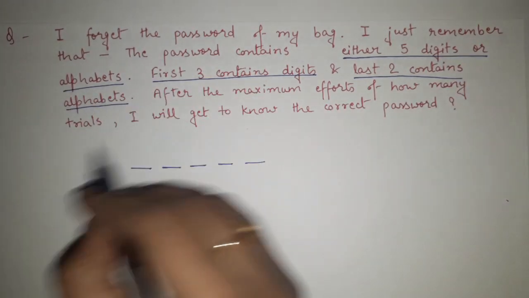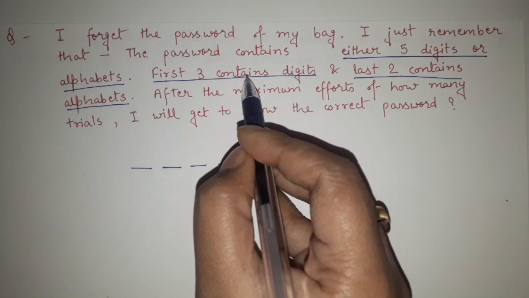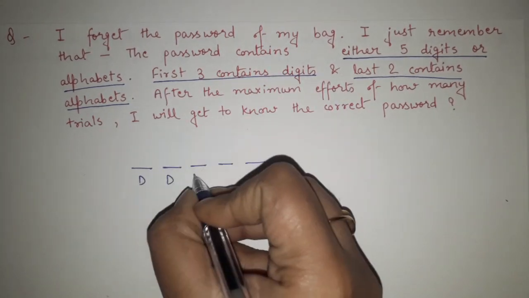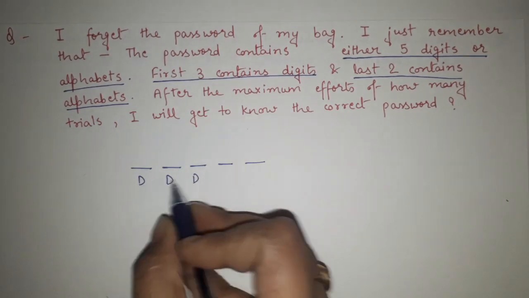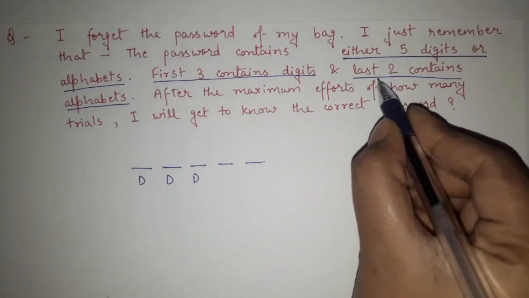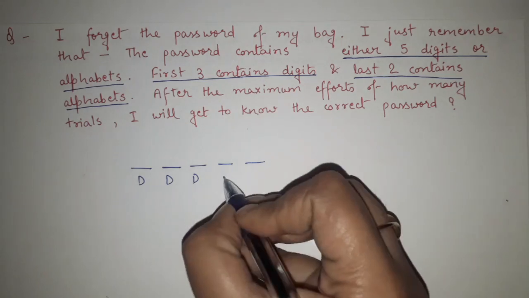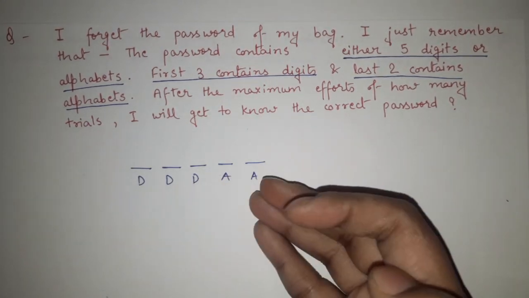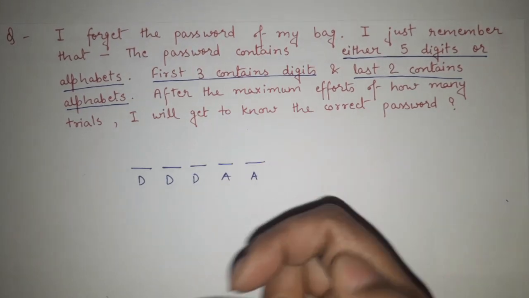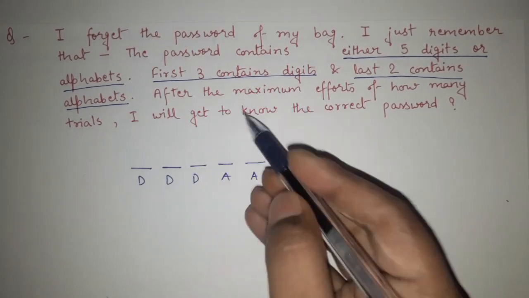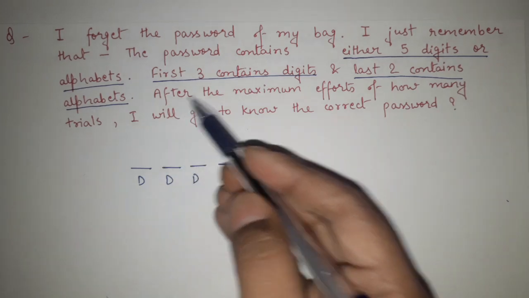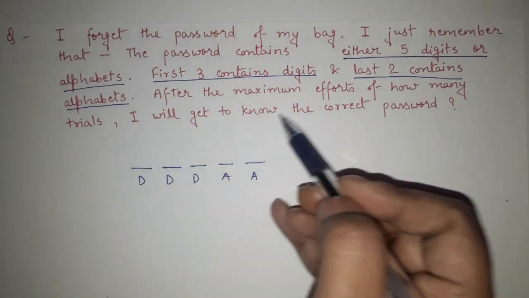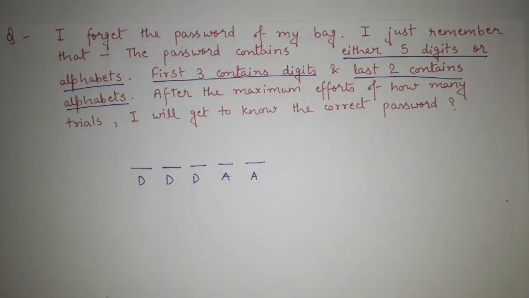But I also remember that the first 3 contain digits. That means in the first 3 places we are having digits. And the last 2 contain alphabets. So I think we are having enough information. What is the actual question here? That after the maximum efforts of how many trials, I will get to know the correct password.